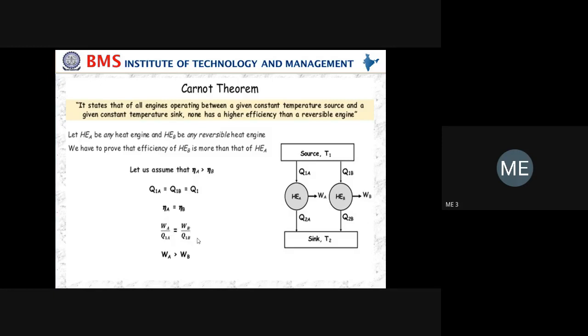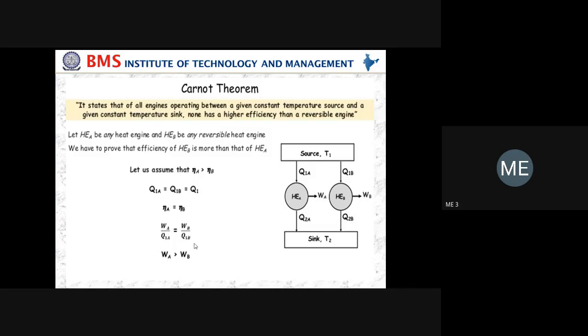Now, what I assumed at the start is eta A is greater than eta B. As I said, the work is directly related to the efficiency. When you get more work done, you get more efficiency, and when you get less work, you get less efficiency. So whenever eta A is greater than eta B, we can write WA is greater than WB. Just an assumption.